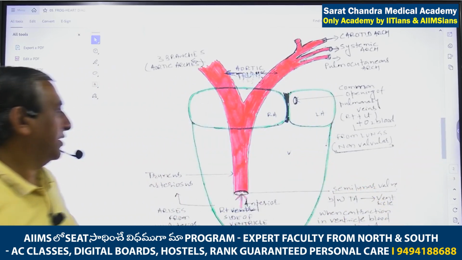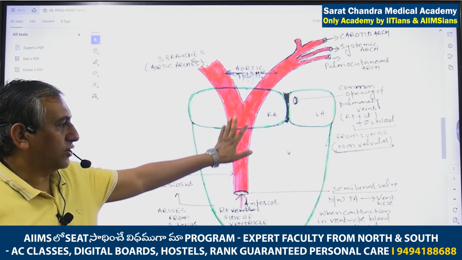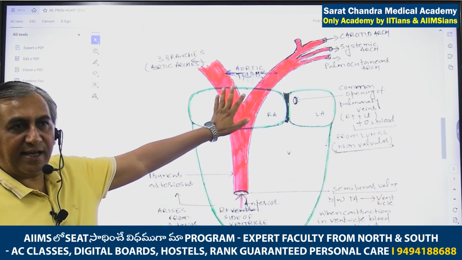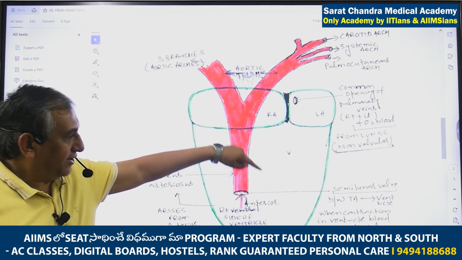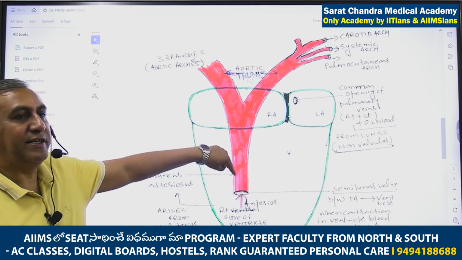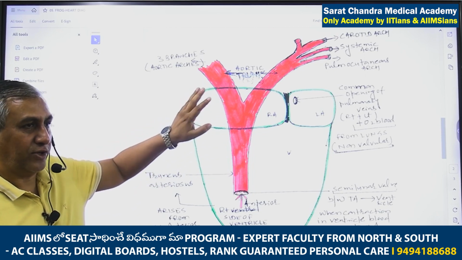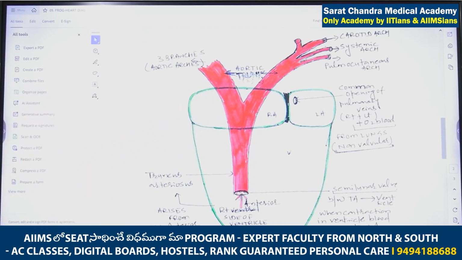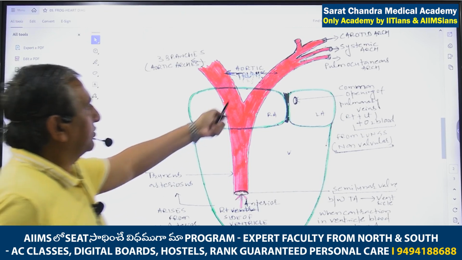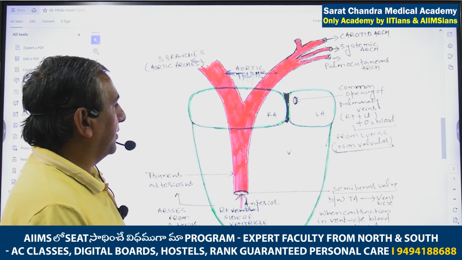I want to say that conus arteriosus is a sac-like structure. It is collecting the blood from the ventricle. The ventricle opens into the conus arteriosus. It divides into two aortic trunks, right aortic trunk and left aortic trunk.